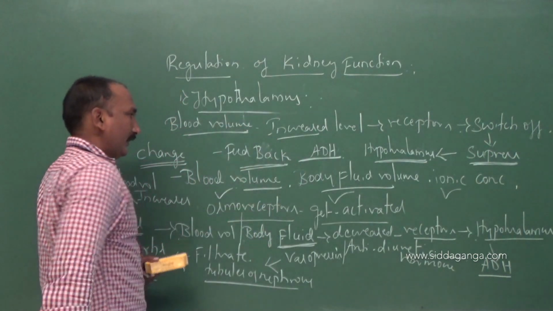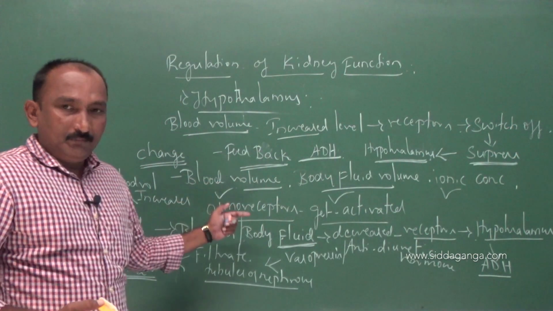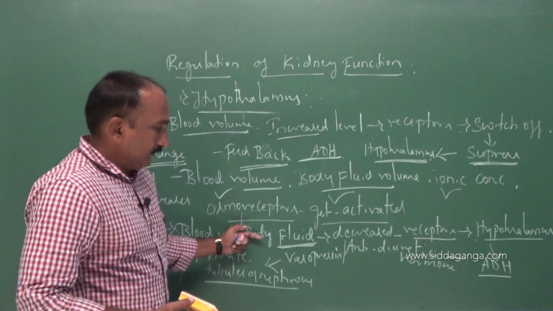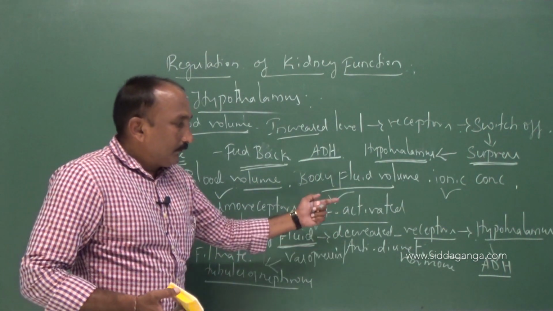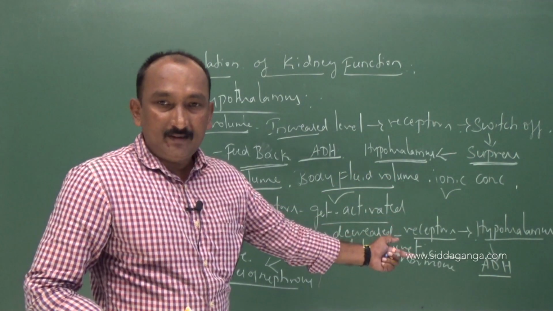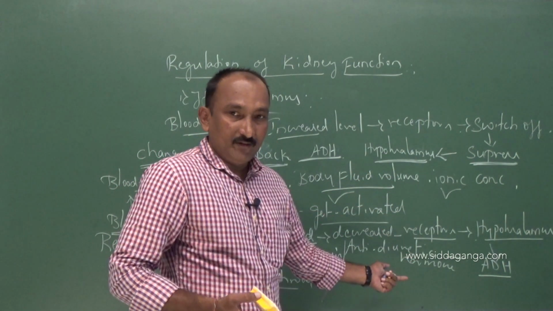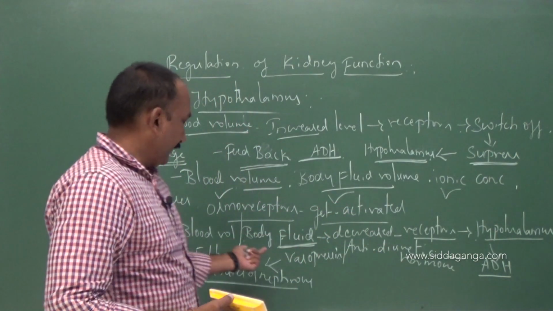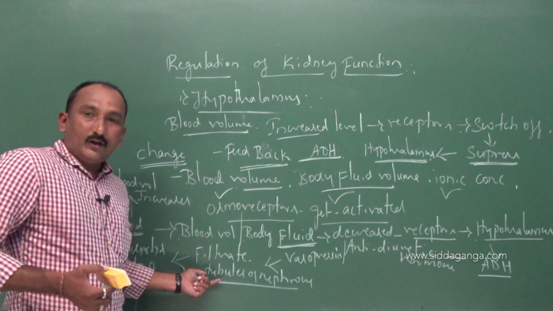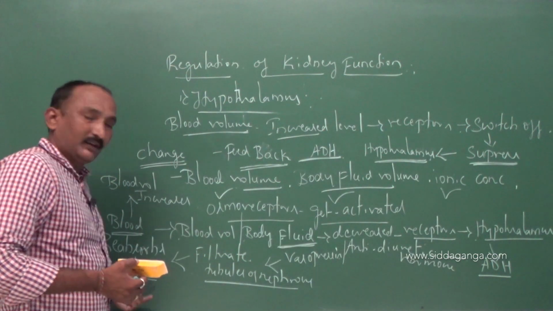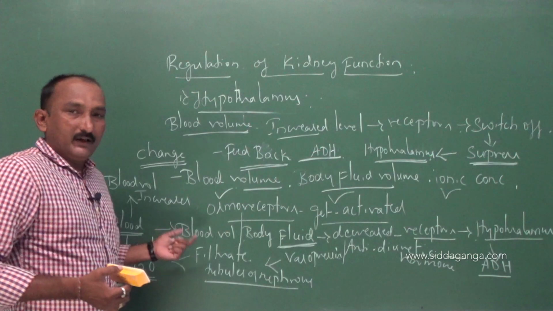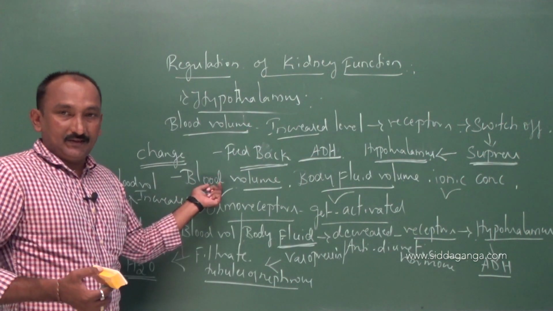So it is very clear: whenever the blood volume is reduced, the receptors get activated to stimulate the hypothalamus to secrete the ADH. That ADH acts on the filtrate of the tubular part of the nephron, thereby reabsorbing the water into the blood, so the blood volume gradually increases.